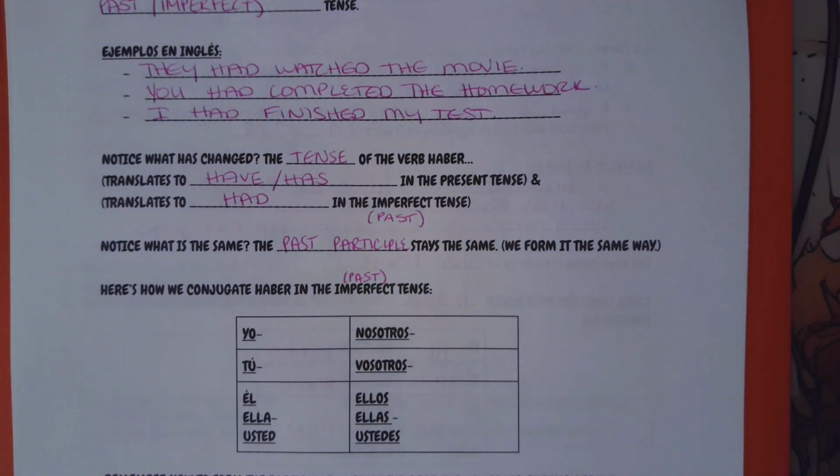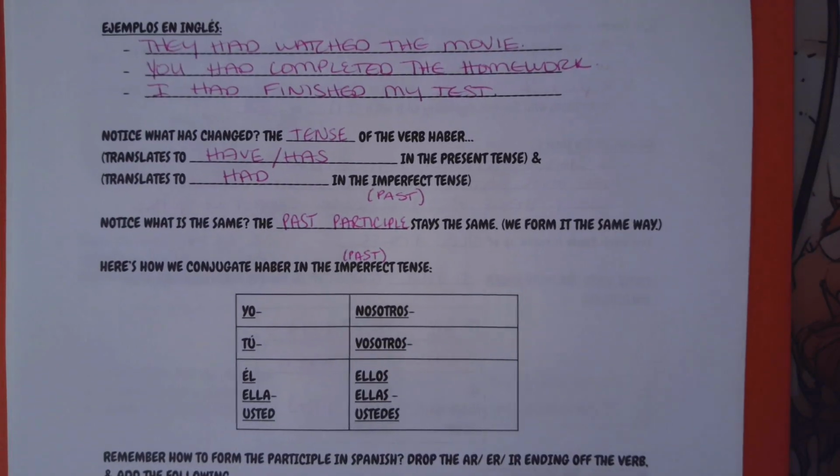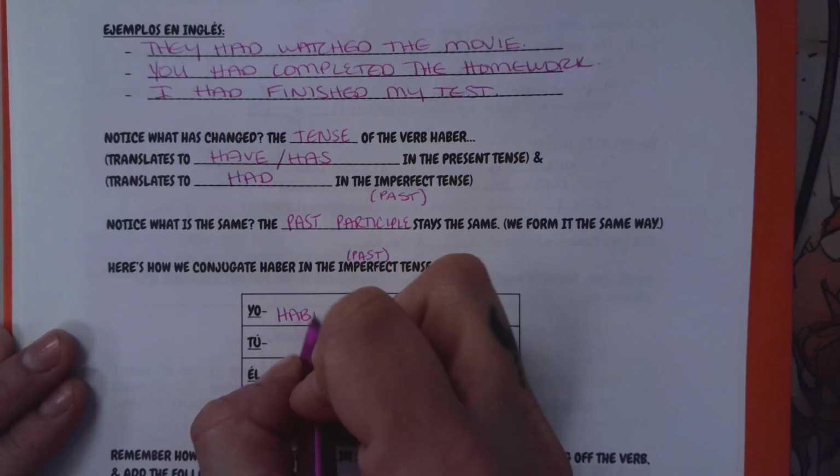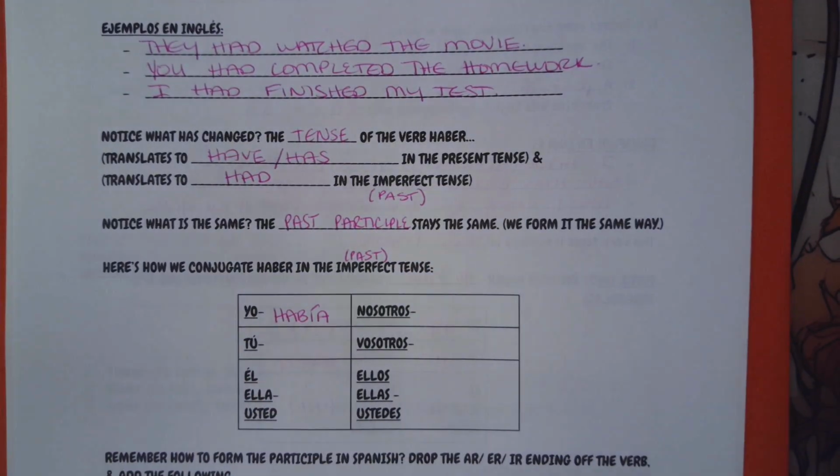So thinking back to our present perfect, where haber was very irregular, like he, has, ha, hemos, habéis, han, it's actually not irregular when we're putting it in the imperfect, meaning it's going to follow all of our regular conjugating rules. So our yo form is había, accent on that I, don't forget it.